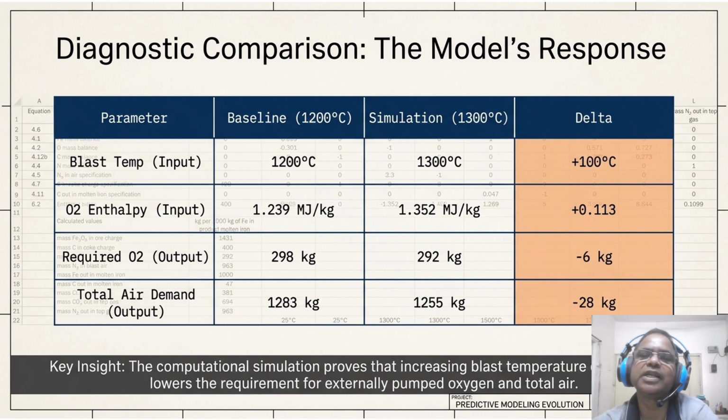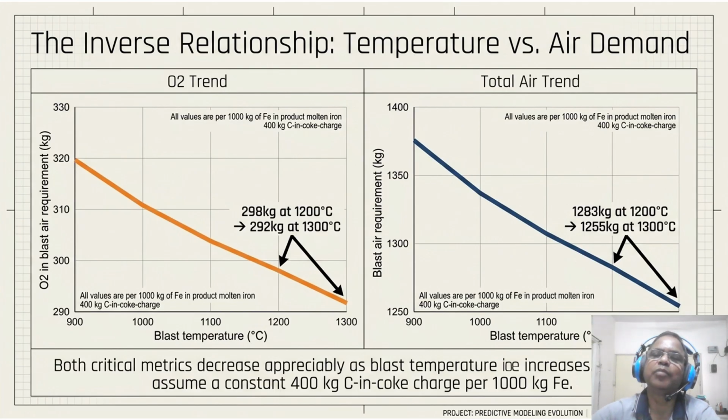This inverse relationship creates a clear trend line for our operational strategy. And this is the inverse relationship, that is temperature versus air demand. So these trends define our strategy. As temperature increases, oxygen and air demand drop linearly.